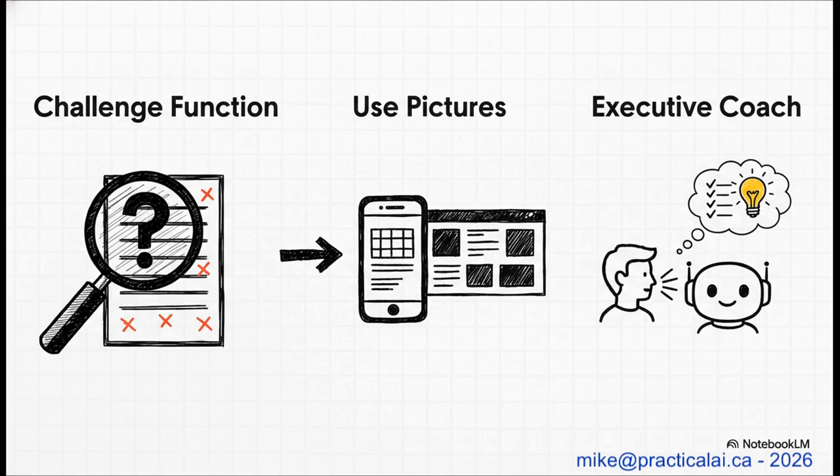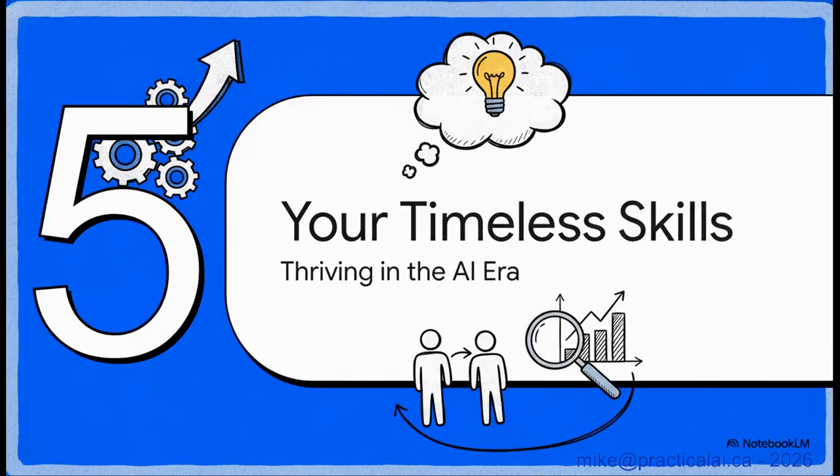You can also use pictures. Just take a screenshot of a dashboard you like and say, hey, make my output look like this. And finally, try using voice mode as an executive coach. Just talk through a problem out loud with it and then ask the AI to help you organize your thoughts. It's surprisingly effective.